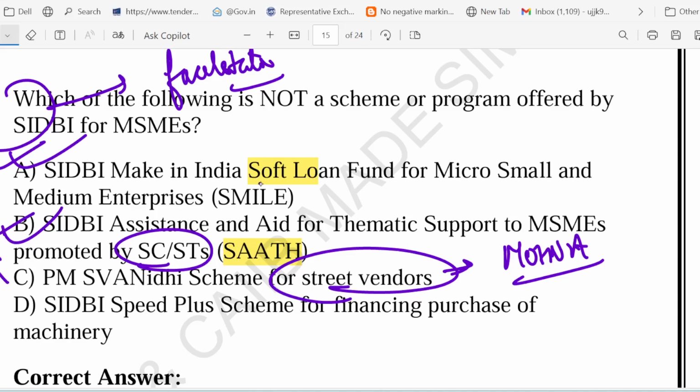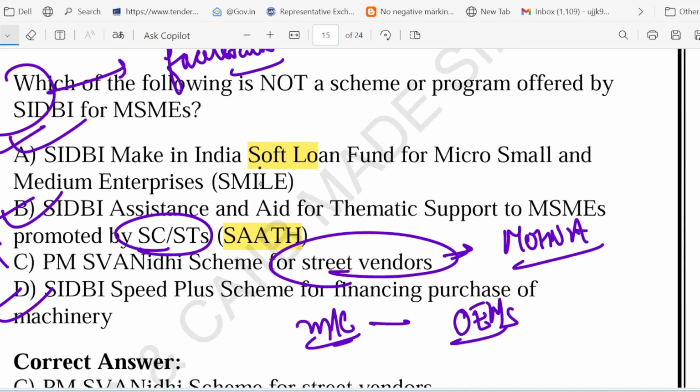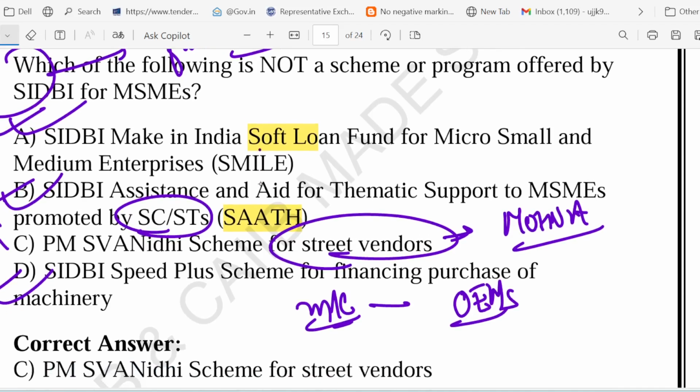What about option D, Speed Plus? Yes, SIDBI Speed Plus scheme is the correct one. Speed Plus helps MSMEs purchase machinery, right? Through this scheme, they can purchase machinery from the OEM. OEM is what? Original equipment manufacturer. Please understand, sometimes next time the question will be asked regarding the Speed Plus scheme. You must know, Speed Plus scheme helps the MSME to purchase machinery from OEM. It offers streamlined documentation and competitive interest rate. So the correct answer is option number C.